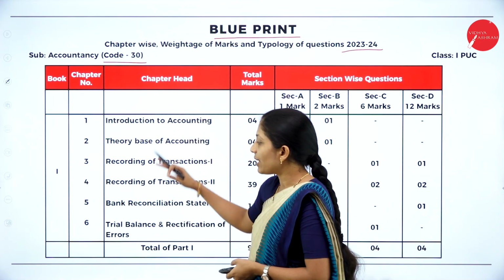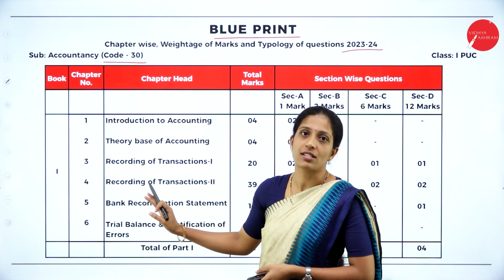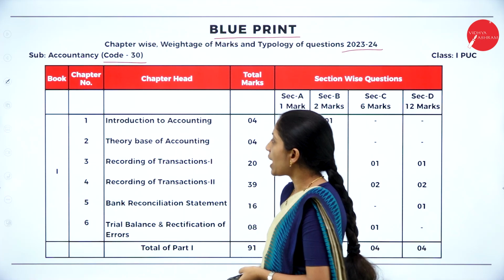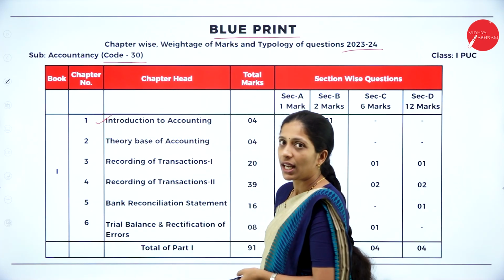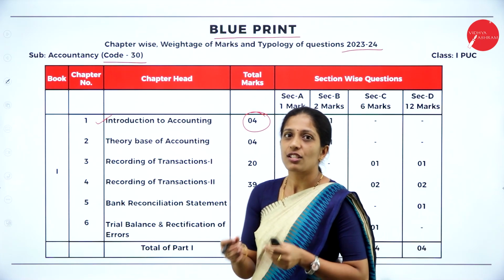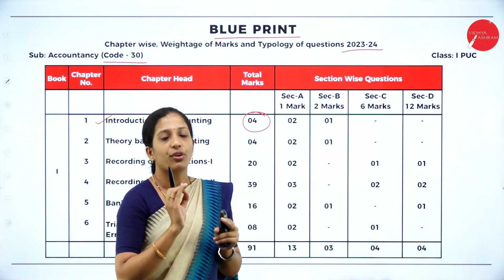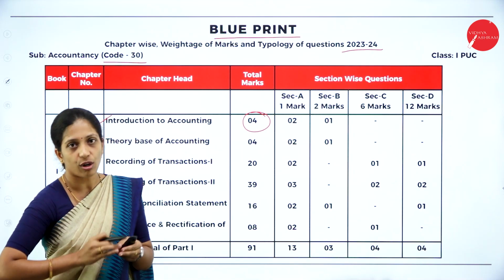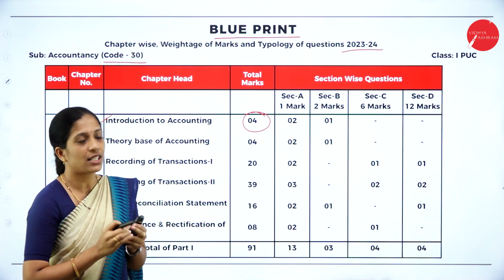Now, from your book 1, these are the chapters we have. There are 6 chapters. Your chapter 1 is Introduction to Accounting. The total weightage of this chapter is 4 marks. This is normally a small chapter where you are going to learn the basic theory of accounting. So it is a theory chapter.